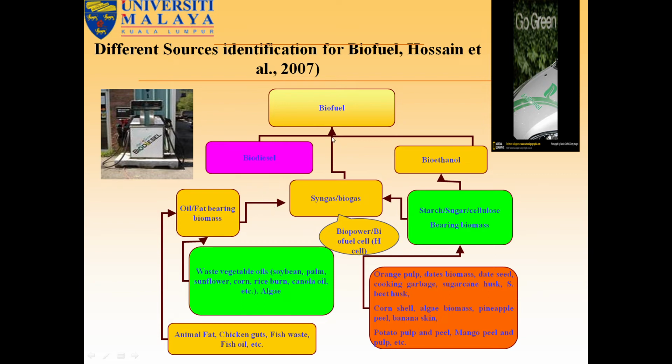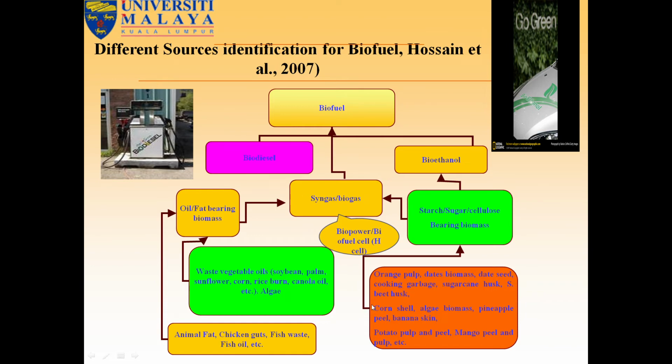These biomasses can be used to produce syngas, biogas, or biodiesel. And for bioethanol, starch, sugar or cellulose bearing biomass. This is cellulose bearing biomass for bioethanol and syngas. And here we can produce biodiesel. Then other sources are animal fats, chicken guts, fish waste, fish oils. These can also be used as oil bearing biomasses, for biodiesel production.